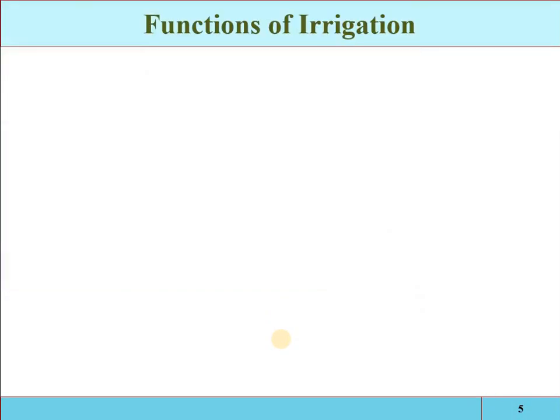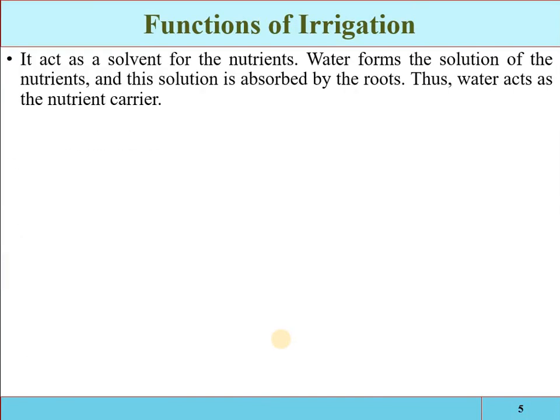Okay. What are the main functions of irrigation when we are providing the water? So what are its functions, what does it do in the area? So actually see, for the optimum growth of the crop, sometimes nutrients are required. So those nutrients can be applied with the irrigation water.